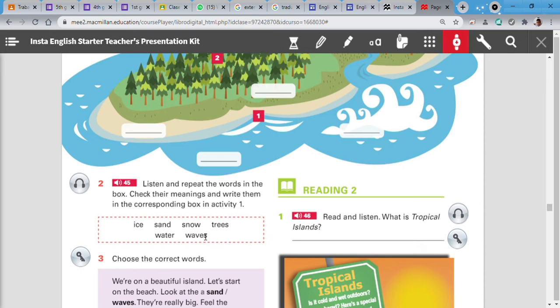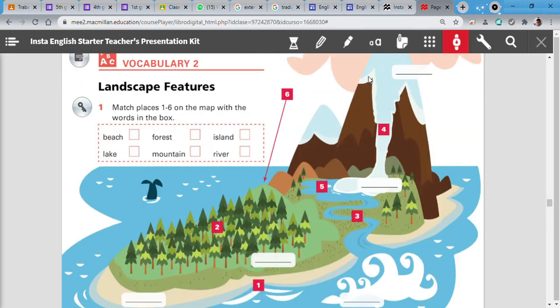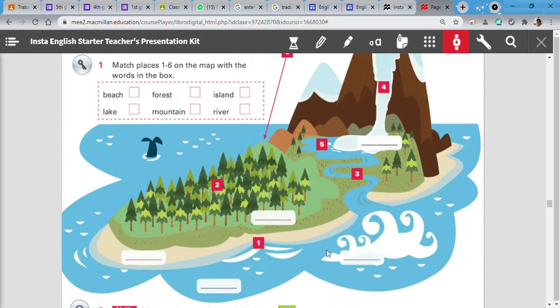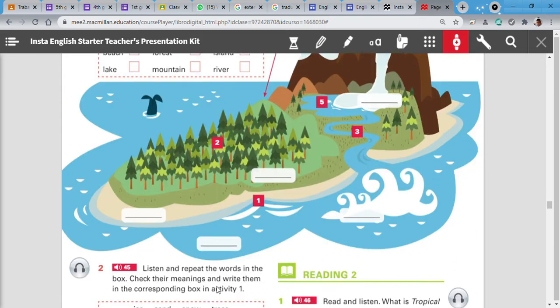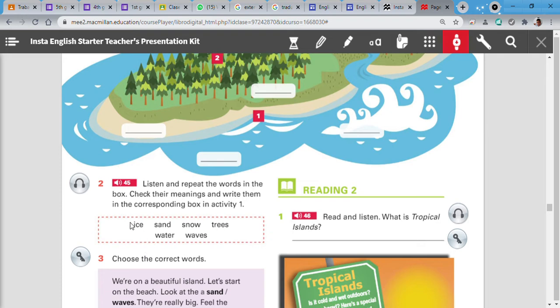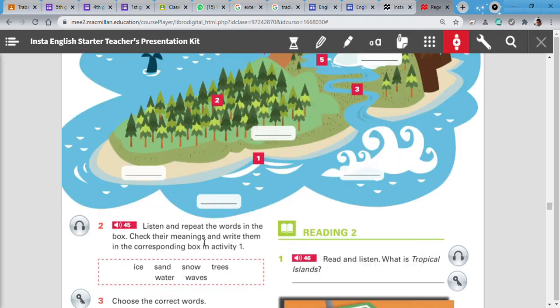So what are you going to do? Listen, check their meanings and write them in the corresponding box in activity 1. So as you can see here, there are some places in which you need to write the correct word. For example, what is ice? What is sun, snow, trees, water, or waves? So you are going to listen, okay?